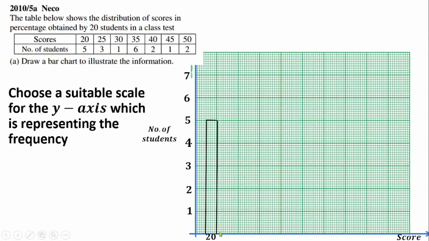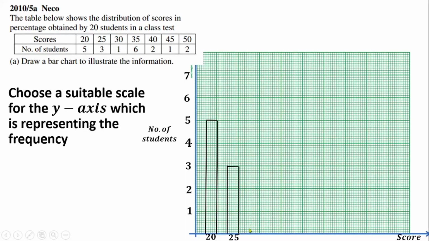Then the space that we leave here will be another 1 centimeter. Then I'm going to draw the next bar on the second 1 centimeter there. So the frequency is 3. That means I'm going to stop around here. Then I'll take my ruler and pencil as well. At the middle here, draw your rectangular bar, the first side of it, the second side of it, and close at the top. So this represents 25 also. Then leave another 1 centimeter as the space in between them.